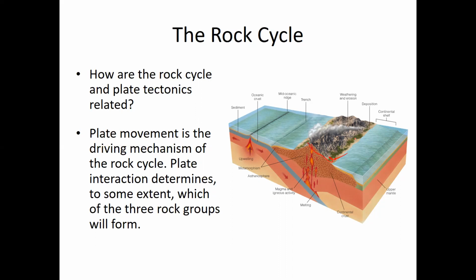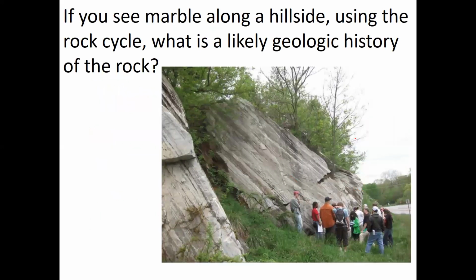If plate tectonics was not operating on Earth, the rock cycle would shut down. Rocks would stop being transformed from one type to another. So for example, Mars, being a third of the size of Earth, has cooled to the point where it no longer has plate tectonics. And so the rock cycle shut down. What's an igneous rock on Mars will remain an igneous rock on Mars. What's a sedimentary rock on Mars will remain a sedimentary rock on Mars. They're not transforming from one type to another because there are no plate tectonics on Mars.